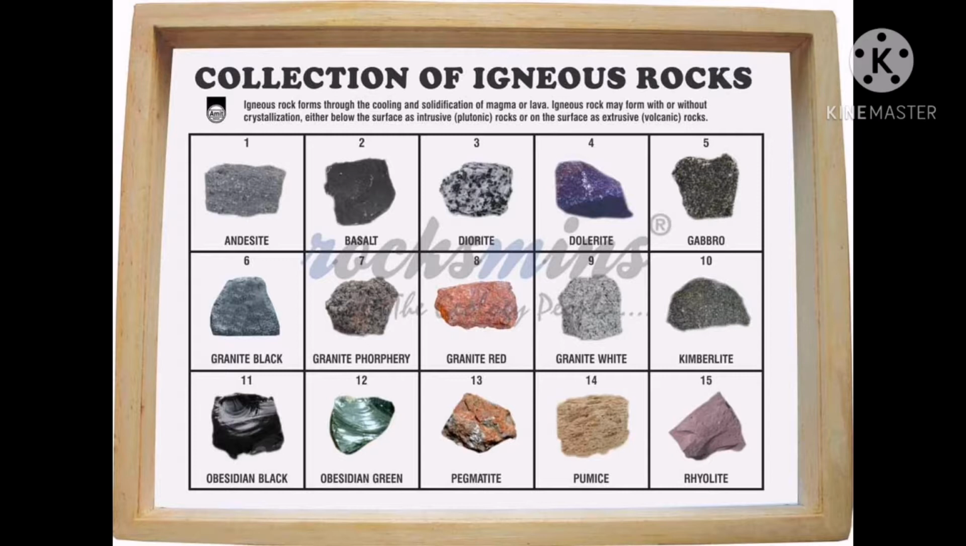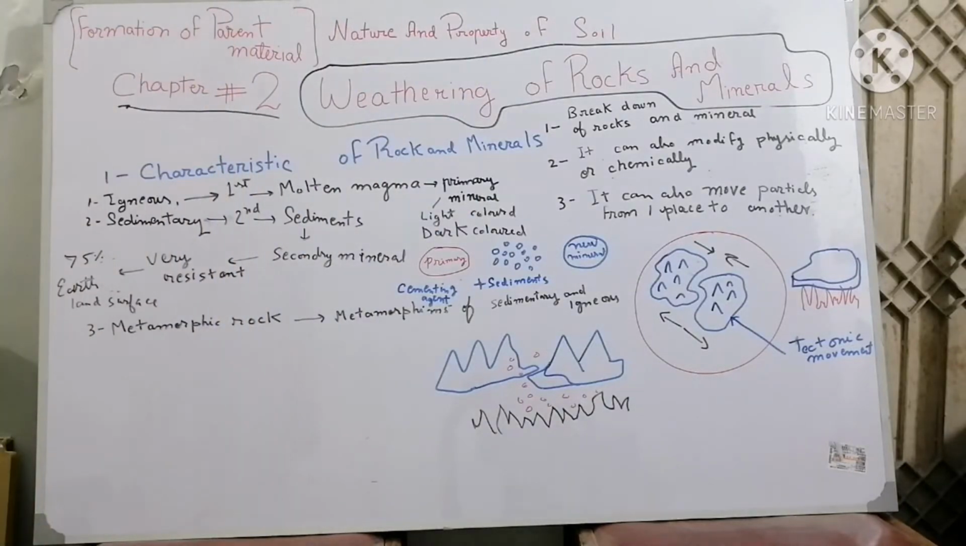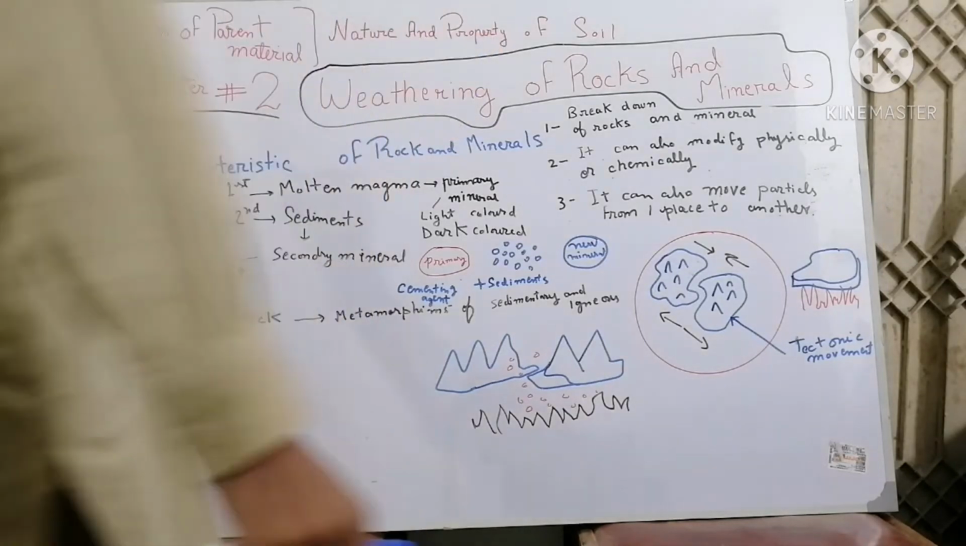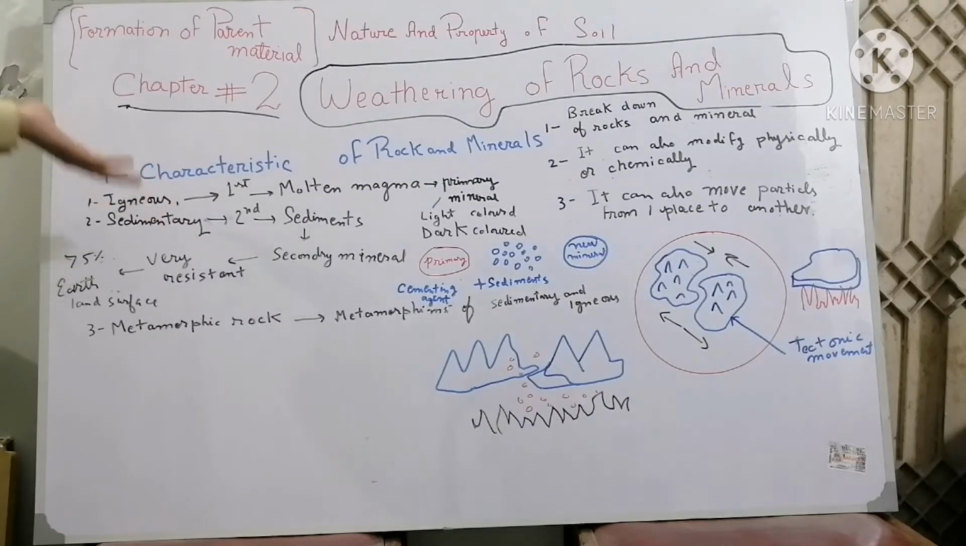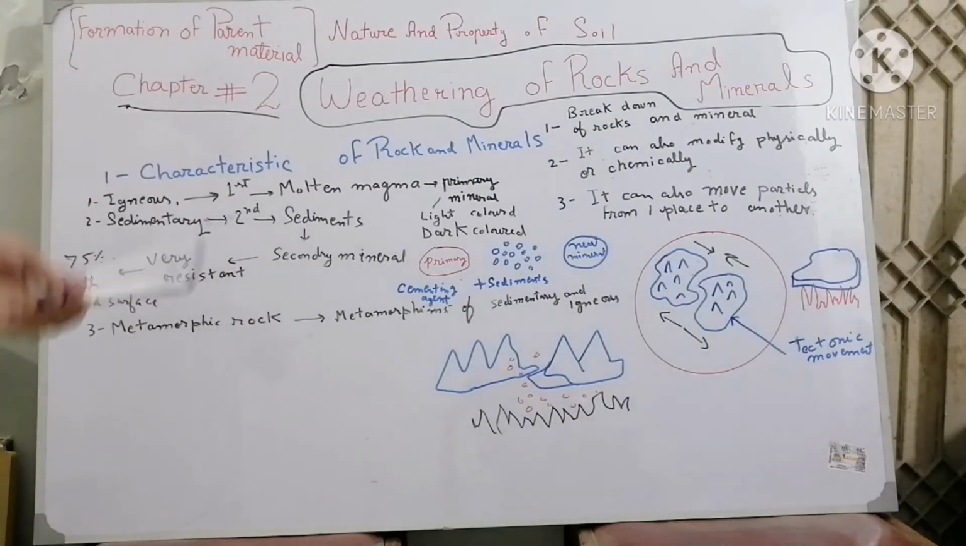Following are some examples of igneous rocks. You can see their different shapes and colors. The second type of rocks are called sedimentary rocks and they contain secondary minerals. These secondary minerals are actually the modification of primary minerals. They are formed from the sediments of igneous rocks. So how are they formed?